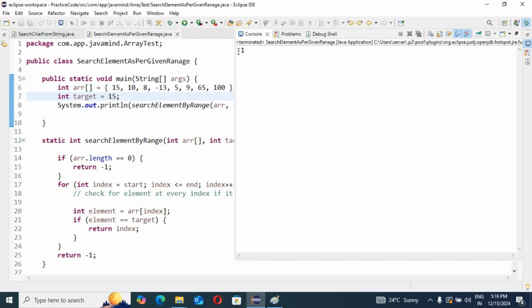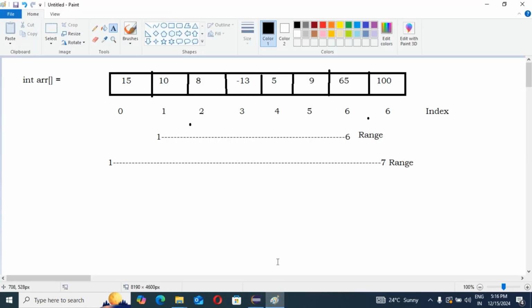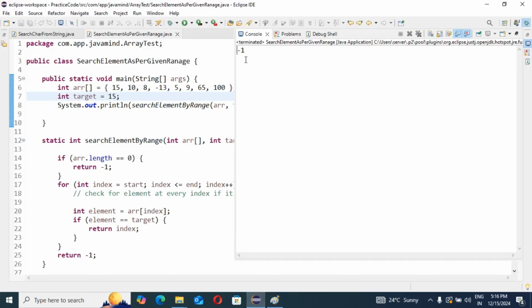Why is it giving -1? Because 15 is not in our range. Whatever we have in the input array, this 15 is not in the range. That's why you can see -1 here. I have already written such logic.